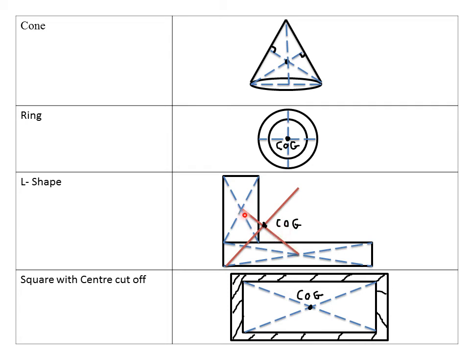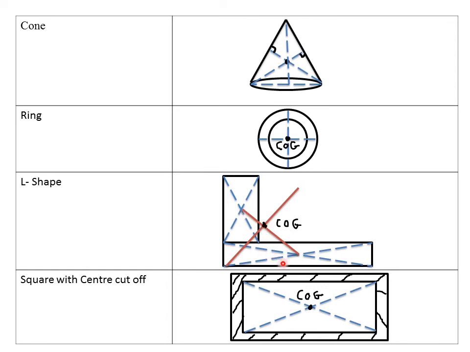Then the point where the bisector meets the line is the position of center of gravity. So the point where this bisector of mine is actually meeting the line joining the two points of intersection of the diagonals, this point is my position of center of gravity. So actually the procedure is very long.